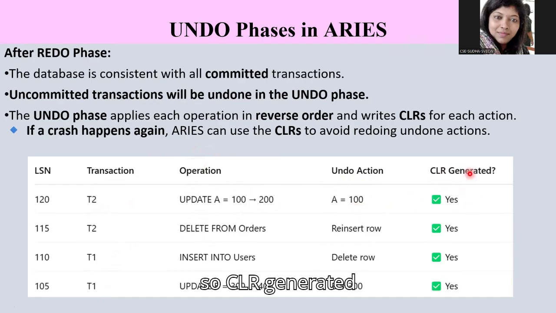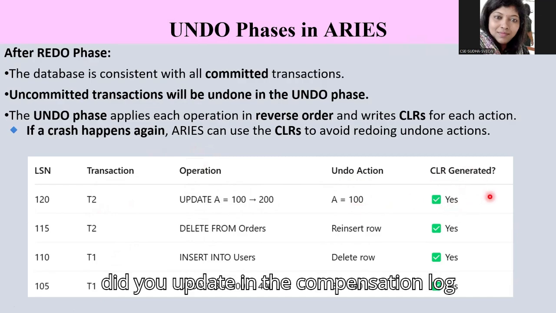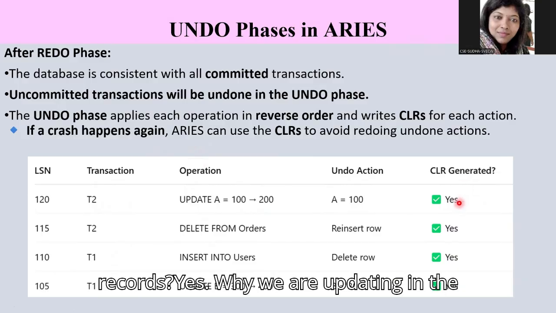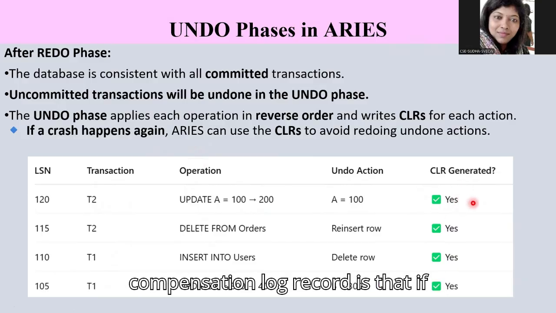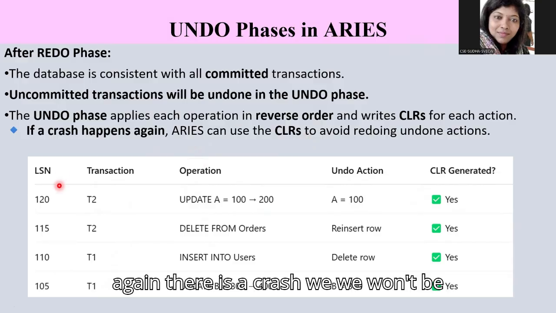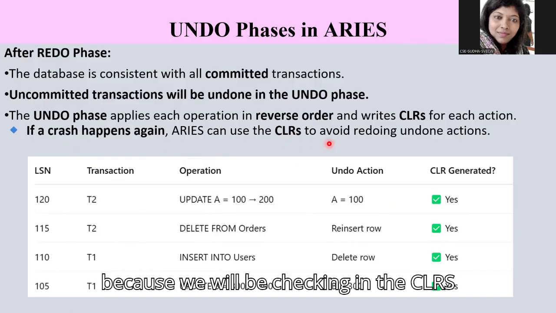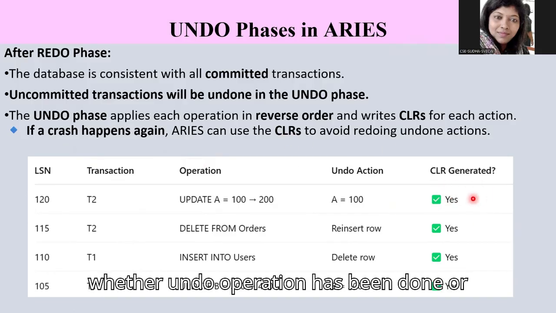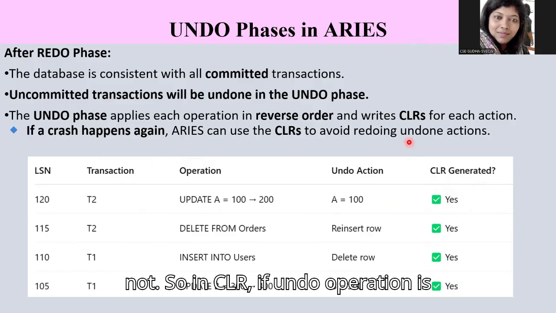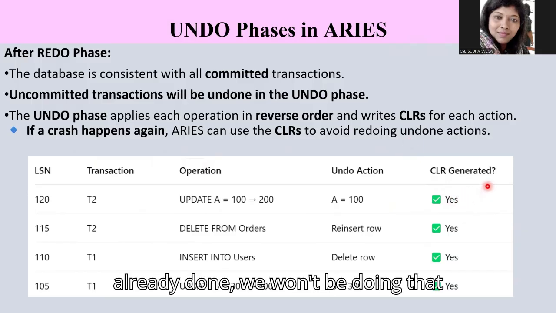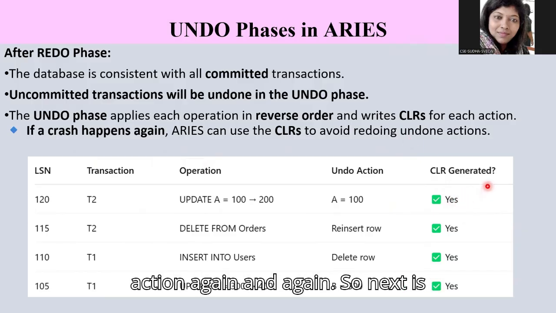CLR generated. Did we update the compensation log records? Yes. The reason we update the compensation log record is that if there is a crash again, we won't be doing the undo operation again. We'll be checking in the CLRs whether the undo operation has been done or not. In the CLR, if the undo operation is already done, we won't be doing that action again and again.